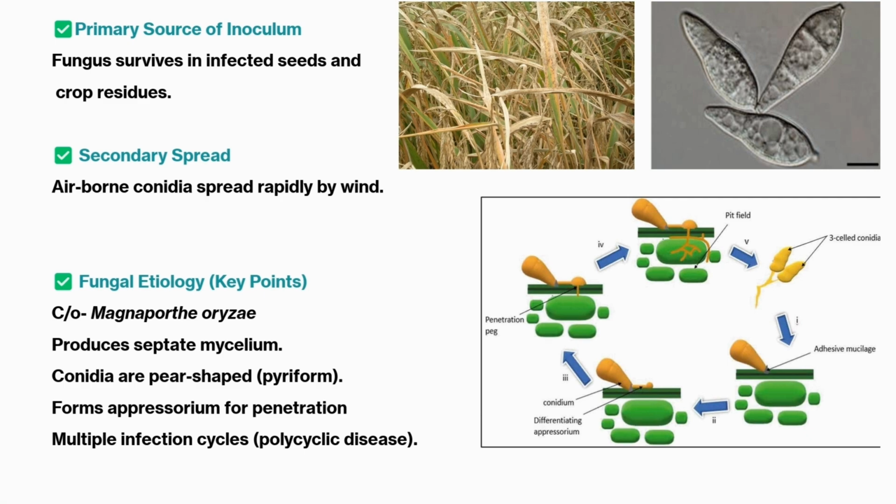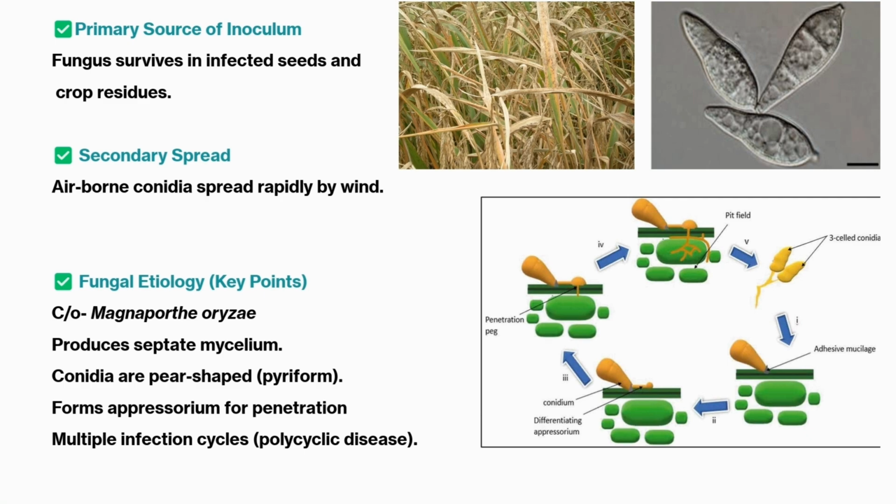Through that mucilage it attaches to the host surface, the leaf surface of the rice plant. Then after this stable attachment, it produces a pouch-like structure, a pressure bomb you can say, a pouch-like or balloon-like structure called the appressorium.